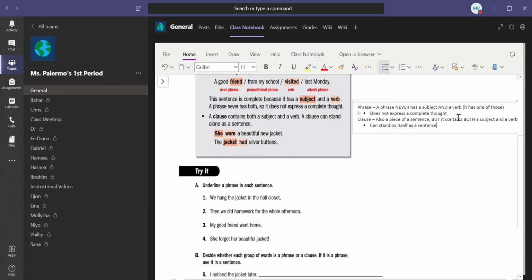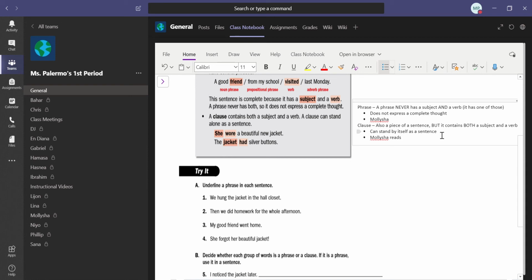So for example, a phrase might be just Malisha, right? I have the subject, but I've got nothing else. Now, if I go down to a clause, how would I make that a clause? Malisha reads. That is a clause.